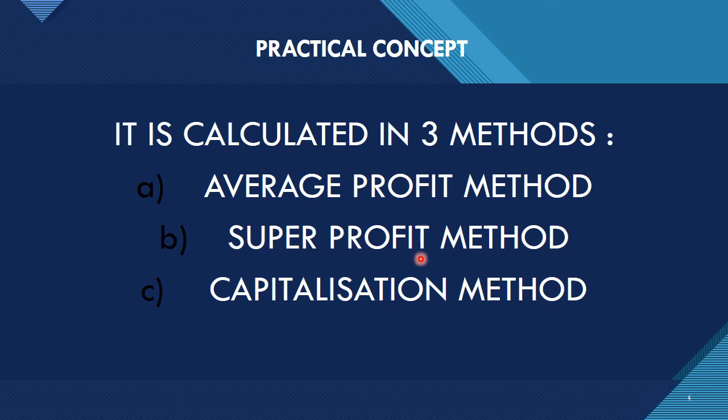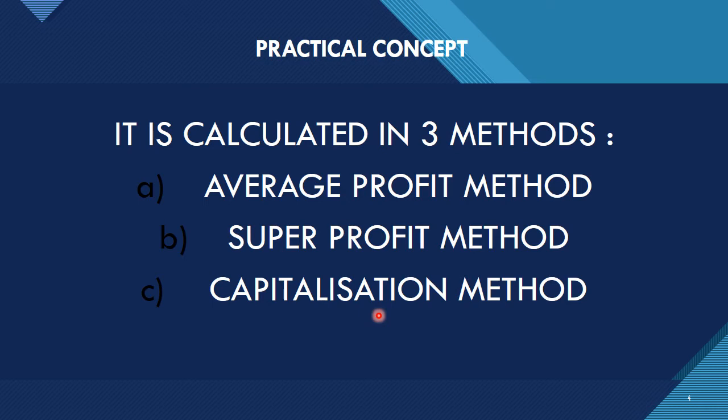And the same way it is for capitalization of super profit. It means that the goodwill is calculated by capitalizing the super profit at the normal rate of return. The super profit is determined on the same basis as it is determined under the super profit method. There are certain formulas for it, which we'll discuss, and it is capitalized at the normal rate of return to determine the value of goodwill. So you should be very much aware of how average profit and super profit are calculated. Then the capitalization method will be much easier.